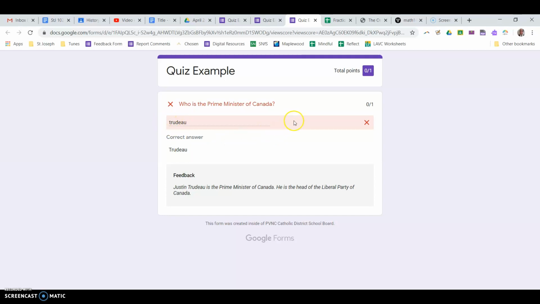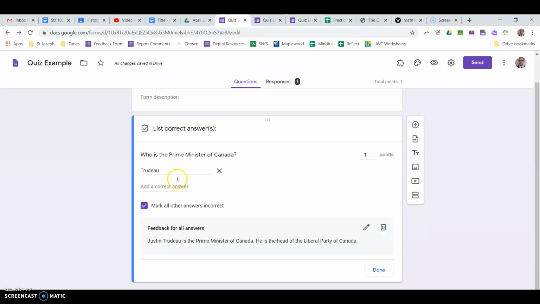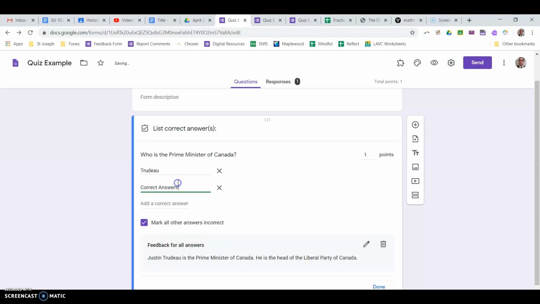So this gives me the feedback on what I did, gives me the correct answer, and then shows me the descriptive feedback. The problem here is when it's looking for correct answers, it's looking for exactly this string of characters, which means capitals count, which means if you put in an extra space here by mistake, students would have to put in an extra space. You can put in different options.